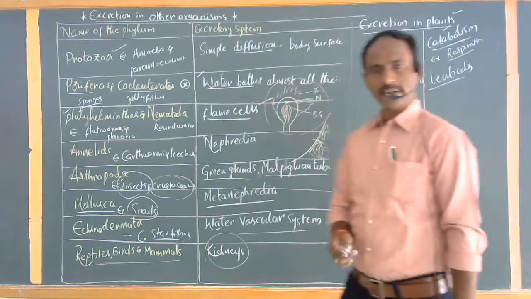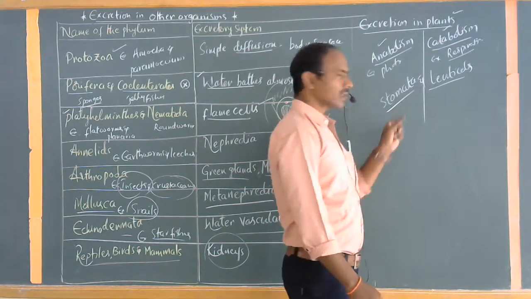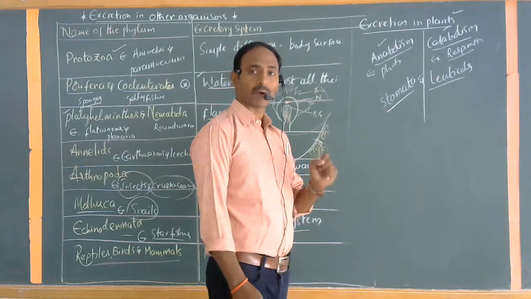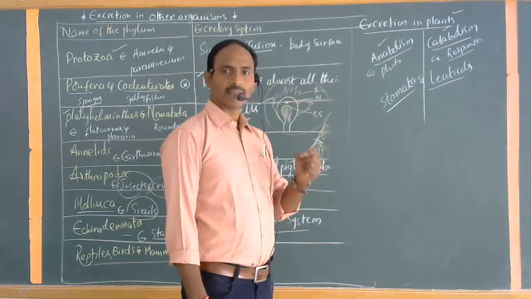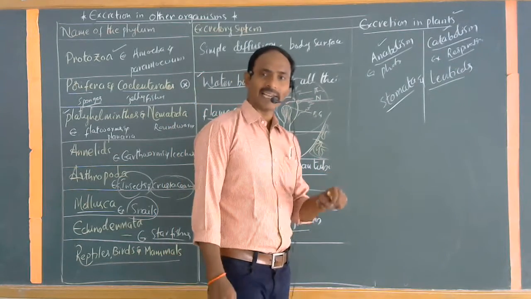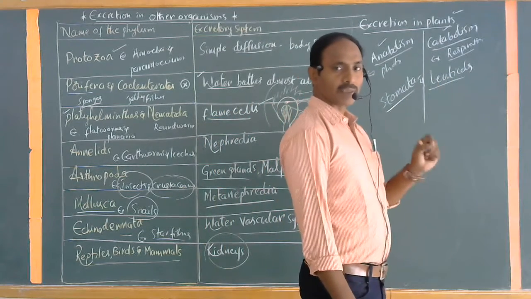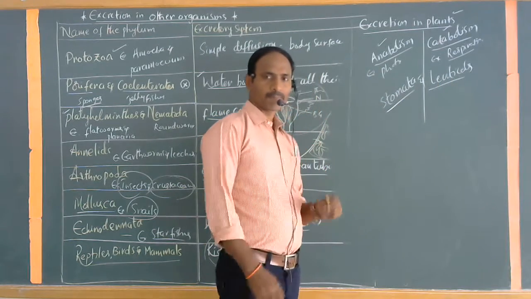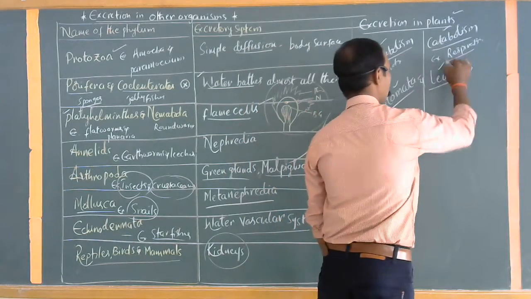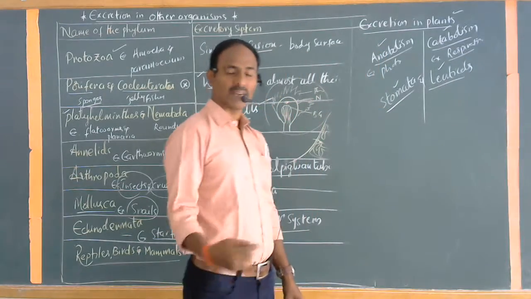So what are stomata and what are lenticels? Stomata are microscopic pore-like structures present on the surface of the leaves, and also mostly in the tender stems. And lenticels are structures mostly present on the part of the stem. These two structures are useful to transport, of course, to eliminate their waste materials.